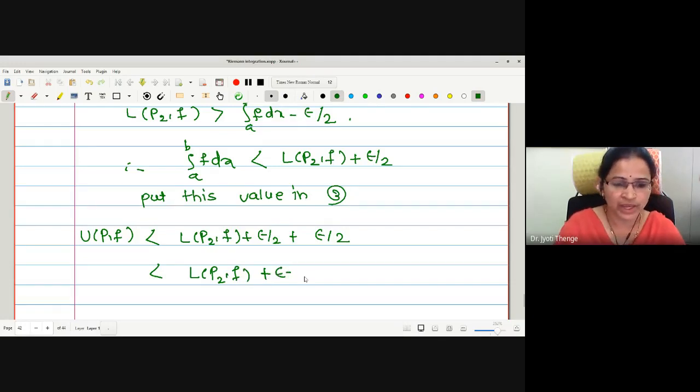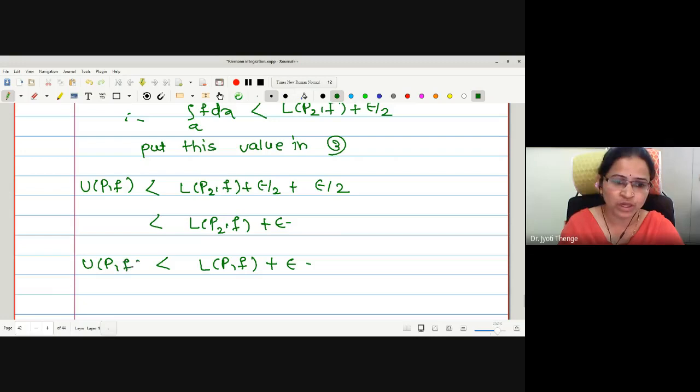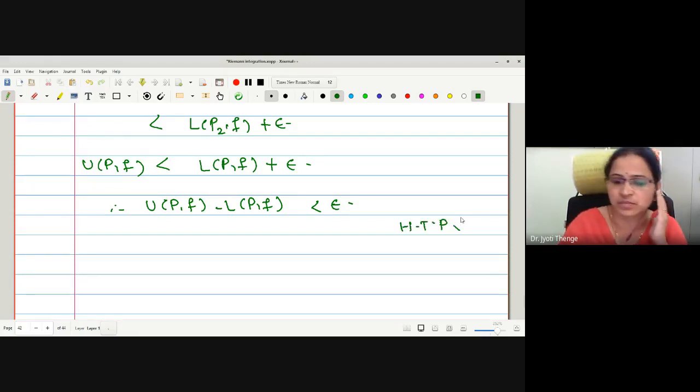But we know L(P2,f) is always less than or equal to L(P,f). Therefore, let me replace this by L(P,f) plus epsilon. What have we proved? U(P,f) is strictly less than L(P,f) plus epsilon. Therefore, U(P,f) minus L(P,f) is less than epsilon, and hence it is the proof of the given statement.